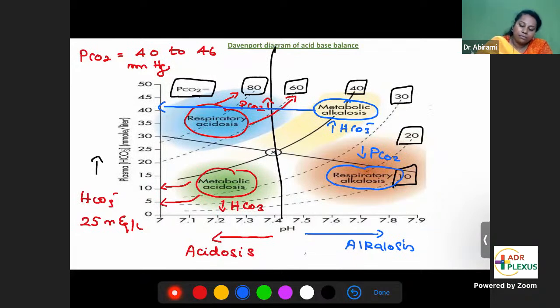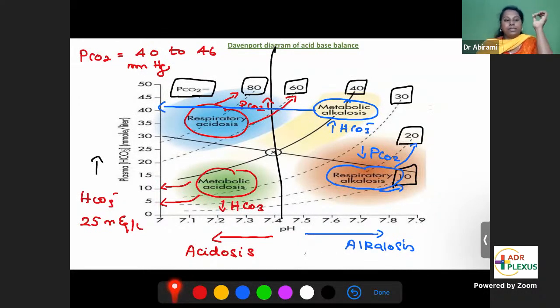Look at the red portion of the curve, which corresponds to carbon dioxide values of 10 and 20. Normal values are 40 to 46. So CO2 has gone down. That has caused alkalosis. This is called respiratory alkalosis. So this is the Davenport diagram.